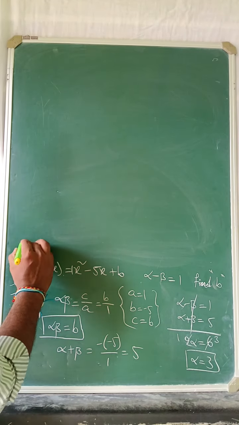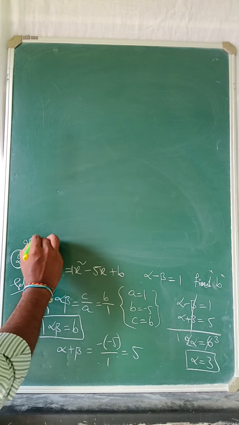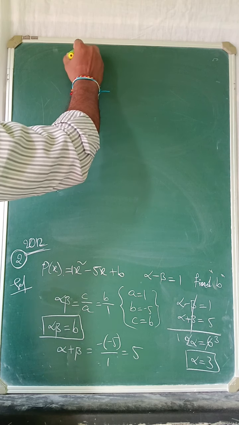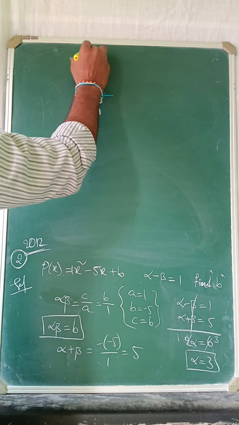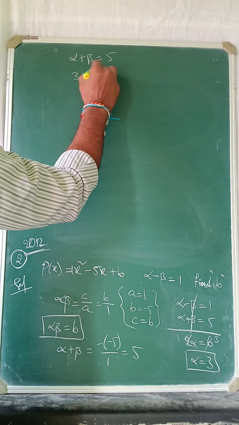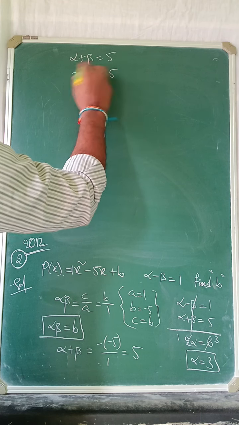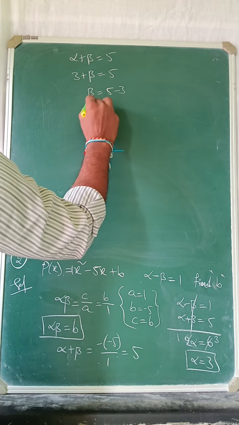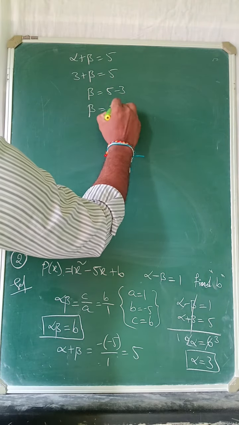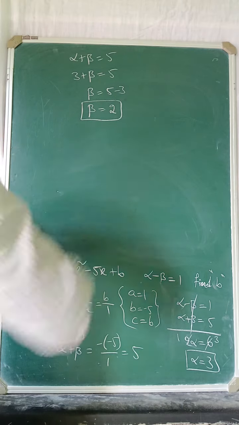This question they gave in 2012. Now the alpha value we got. Substitute the alpha value in alpha plus beta equal to 5. Alpha value substituted here: 3 plus beta is equal to 5. Beta equal to 5 minus 3. Transferring 3 to that side, beta is equal to 5 minus 3. How much is 5 minus 3? 2. Beta value is 2.